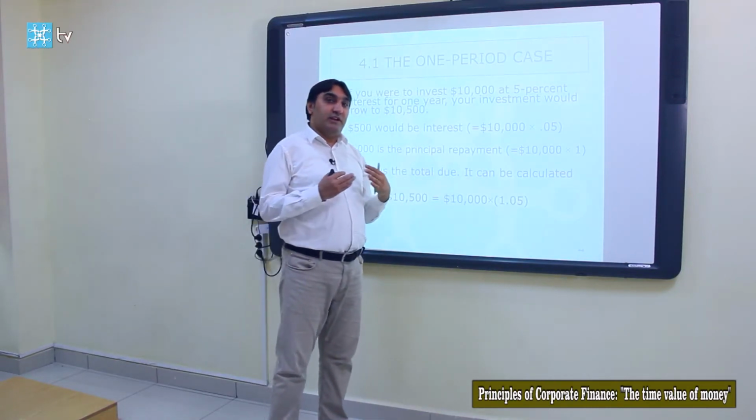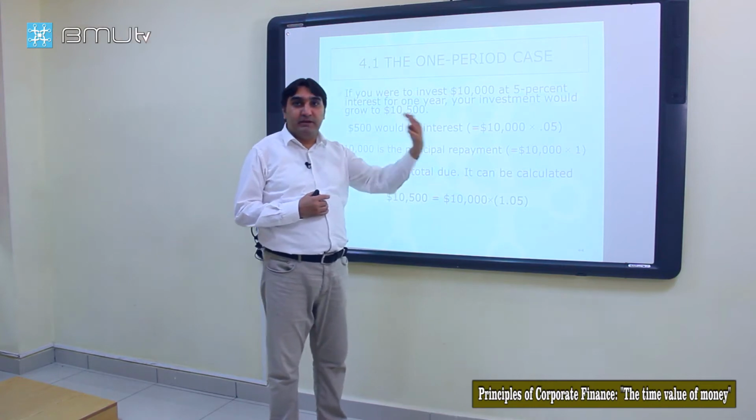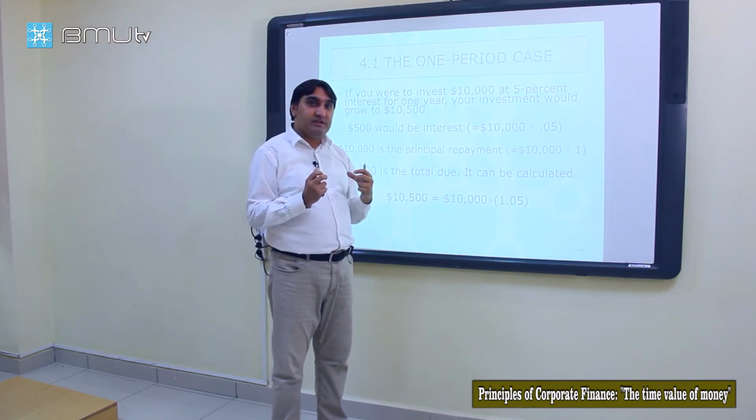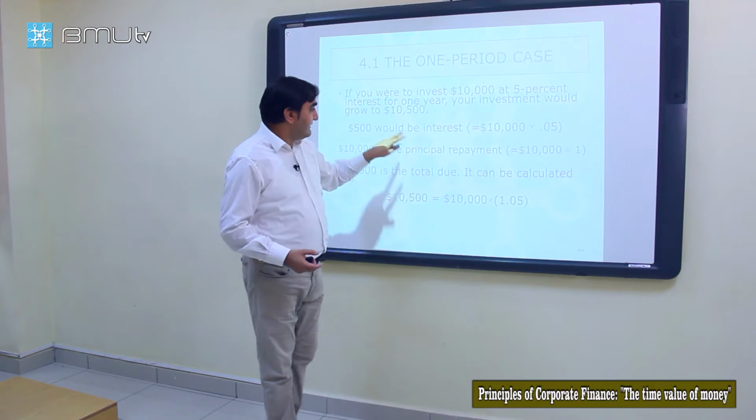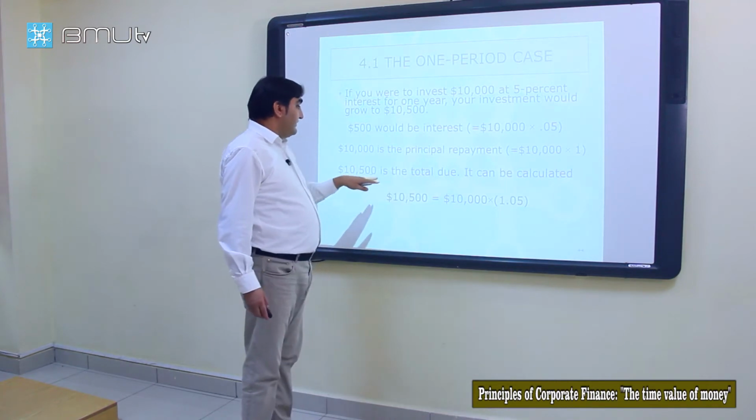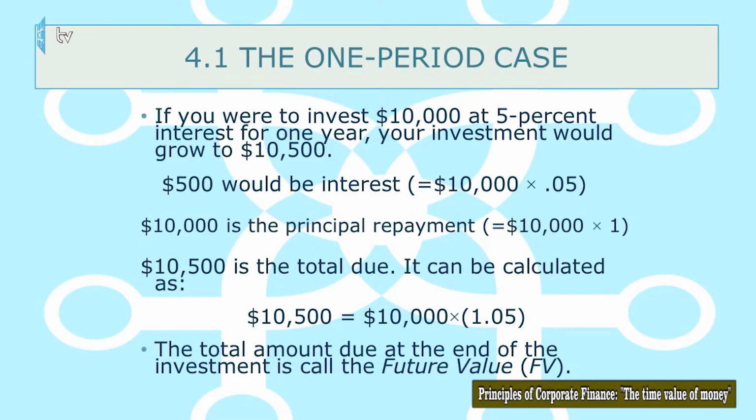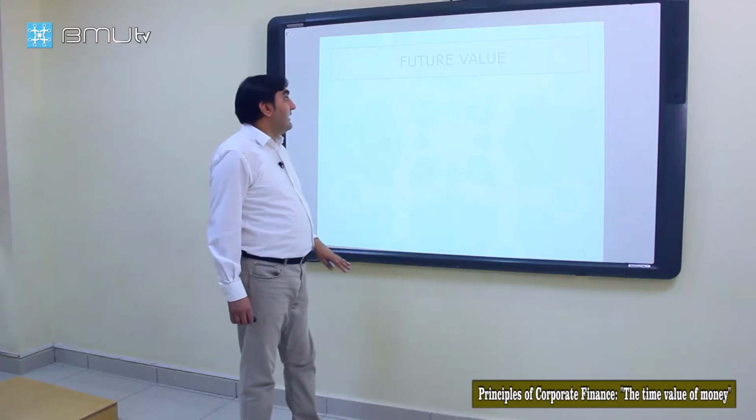You invest 10,000 today, and at the end of the period you get your principal, the main investment amount, plus interest. 10,500 is the total due. It can be calculated, as we said, as 10,000 times (1 plus rate). The total amount due at the end of the investment is called future value, or FV for short.